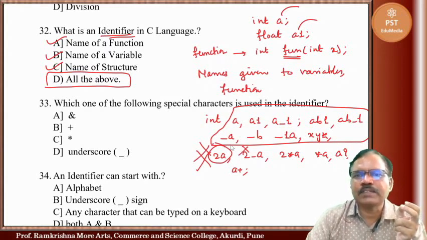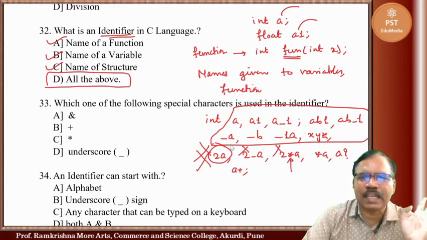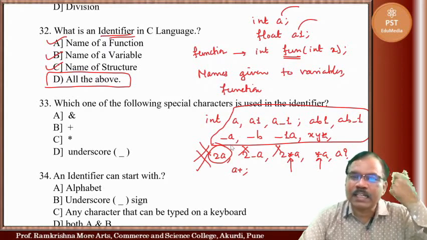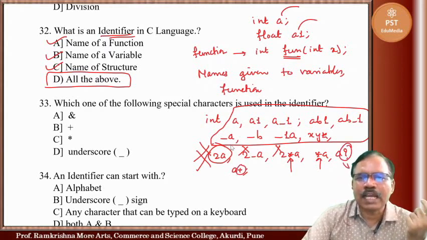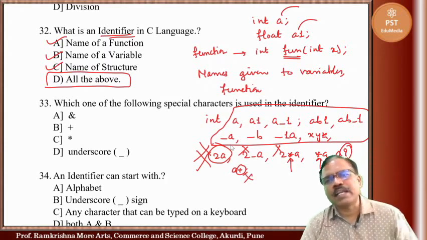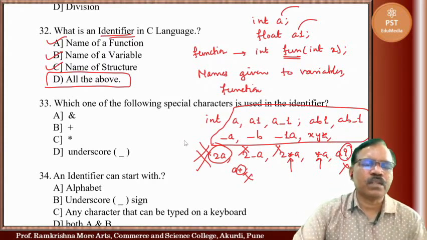This one also starts with a digit, this one also starts with a digit, and another special character is used. Here star a, so star is a special character that cannot be used. Here question mark, here plus, they are not used in identifiers, or when giving names to variables or functions.